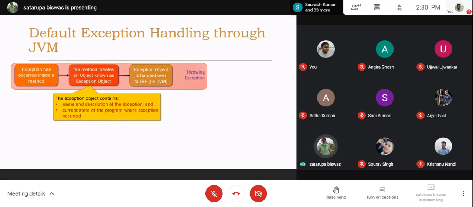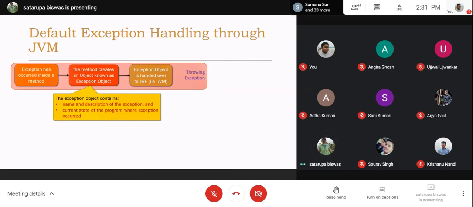And also the current state of the program where the exception occurred. That means the source code name, the method name, the line number, and if the method is called from any other method, the entire trail. All of these things are specified inside the exception object created by the JVM, and this we call the stack trace. When we try to print the exceptional situation, we try to print the stack trace.